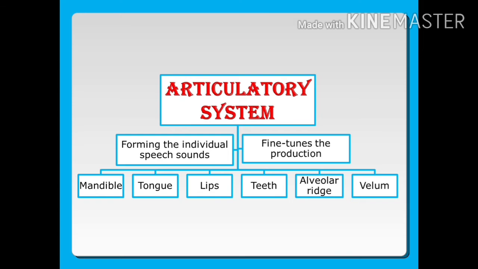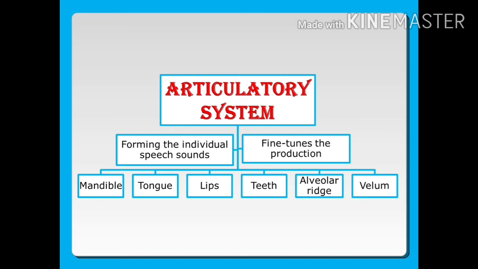The next one is the tongue. What is the role of the tongue? It helps us to taste various types of taste, as well as it helps in speaking. Next one is the lips. First of all, when we see the tongue, there are five or six types of parts to the tongue.